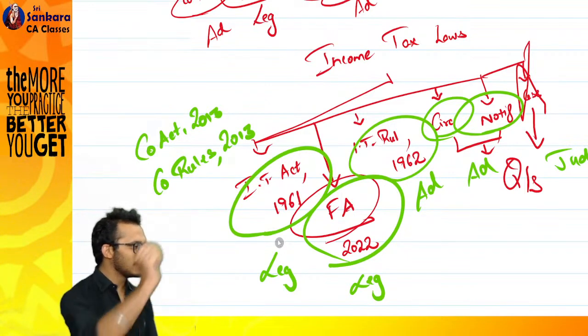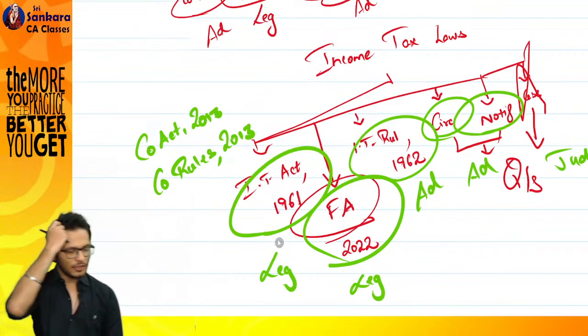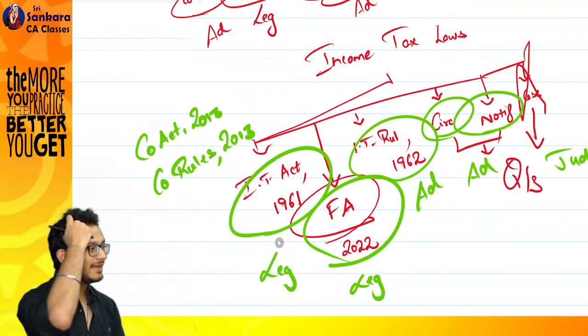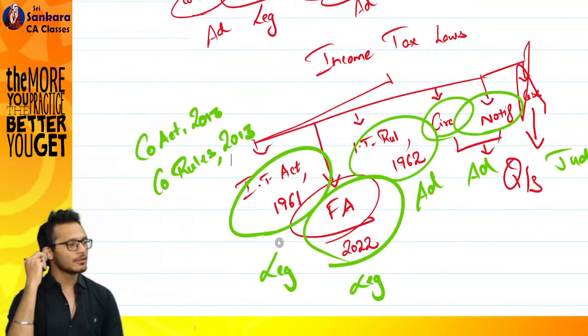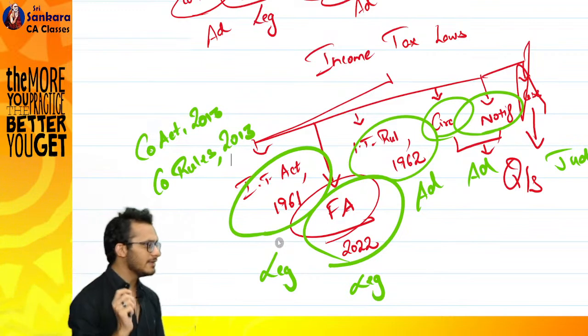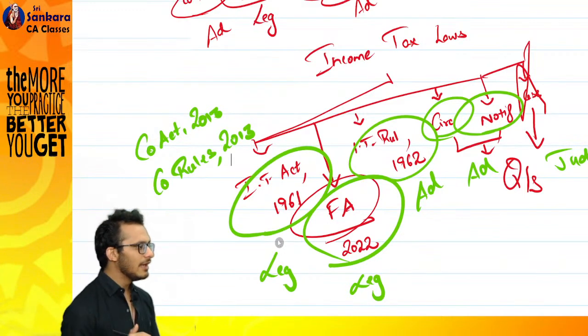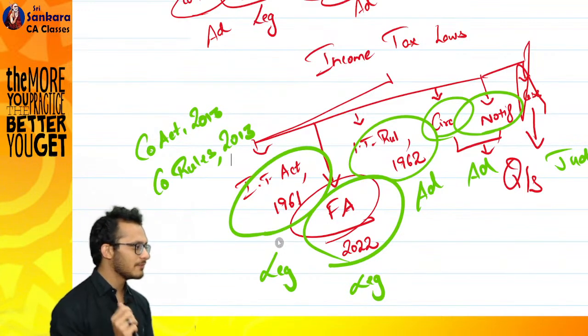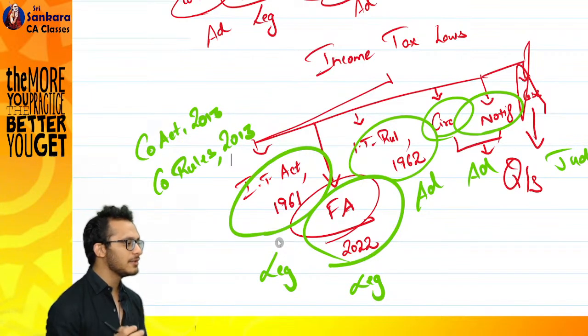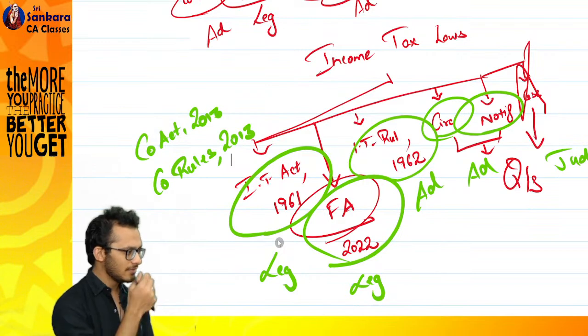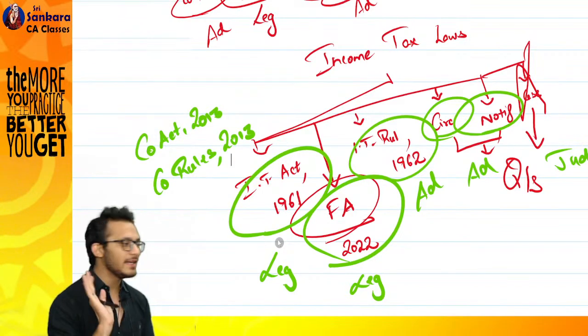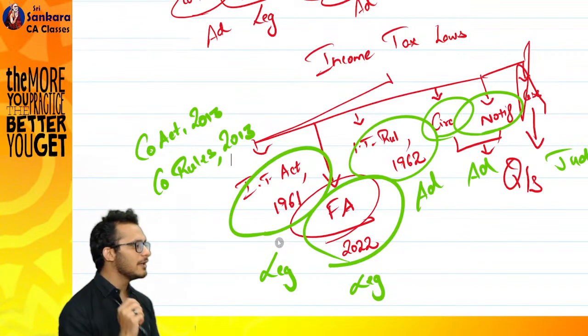Generally, you notice your other acts also. You did Contract Act also, no? You might have had something called Contract Act 1872. You go and check for the rules, you will find Indian Contract Rules also 1872. Generally, that's how it works. But Income Tax Act itself is a special body. They're saying, boss, Act is in 1961, but rules is in 1962. For 1 year, no rules itself. That is the year when everyone said, boss, I will create an act, but then you do whatever you want. You want to pay, you pay. You don't want to pay, don't pay.